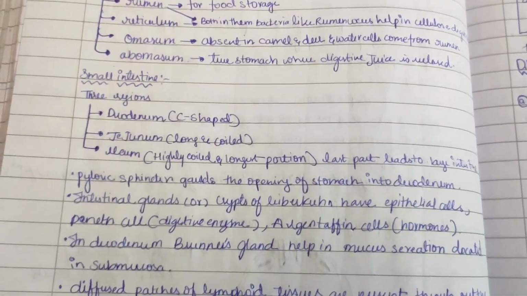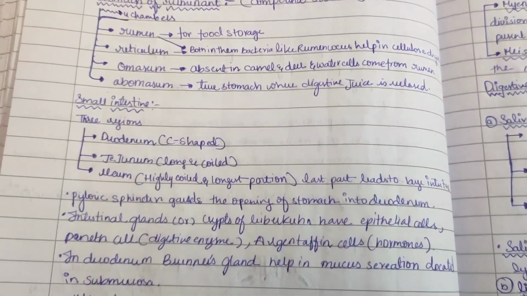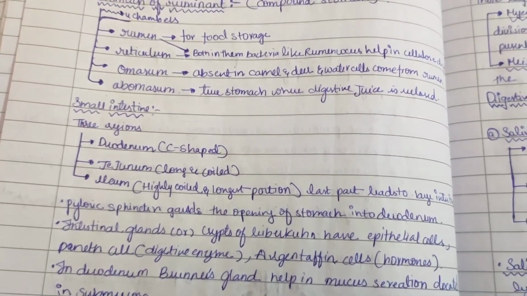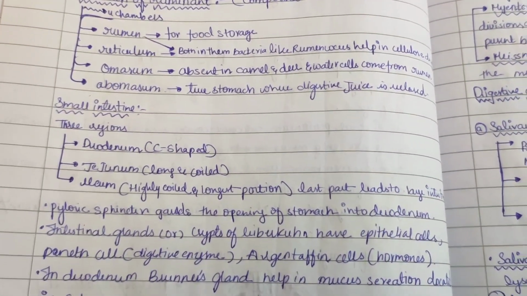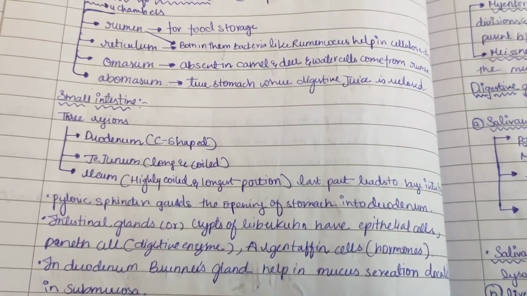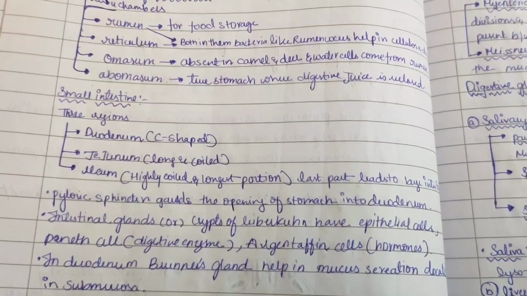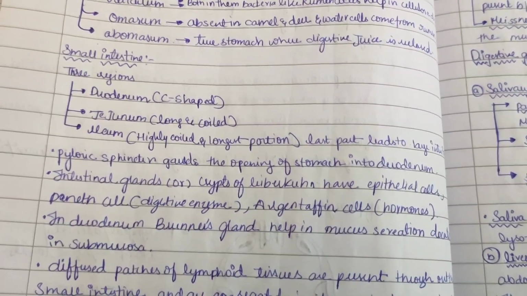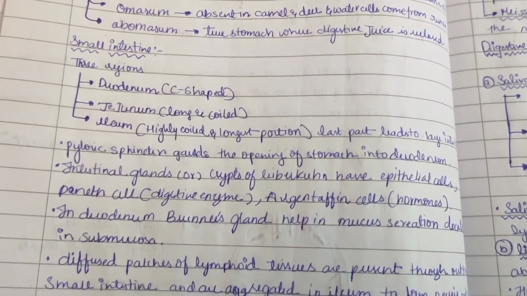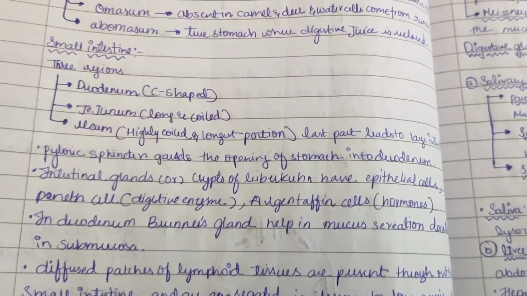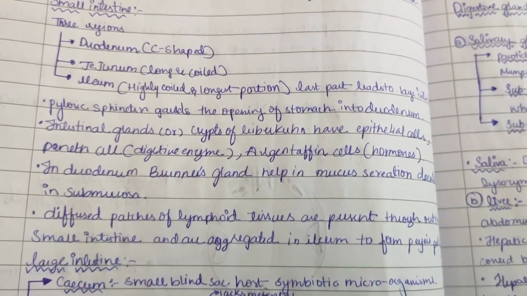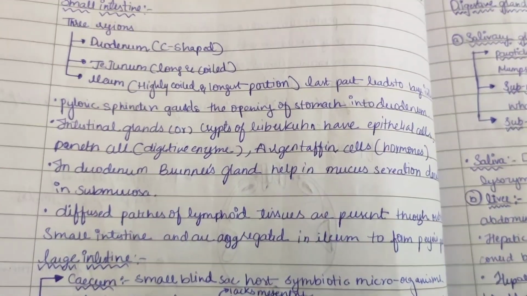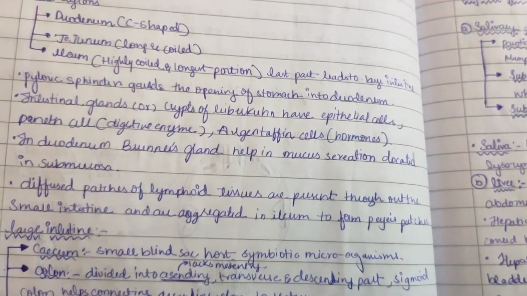Now small intestine. There are 3 regions: duodenum, C-shaped, then jejunum, long and coiled, and ileum, highly coiled and longish portion. The last part leads to the large intestine. The pyloric sphincter guards the opening of stomach into duodenum. The intestinal glands or crypts of Lieberkuhn have epithelial cells, Paneth cells, then Argentaffin cells. In duodenum, Brunner's glands help in mucus secretion, located in submucosa. Different patches of lymphoid tissue are present throughout the small intestine and are aggregated in the lumen to form Peyer's patches.